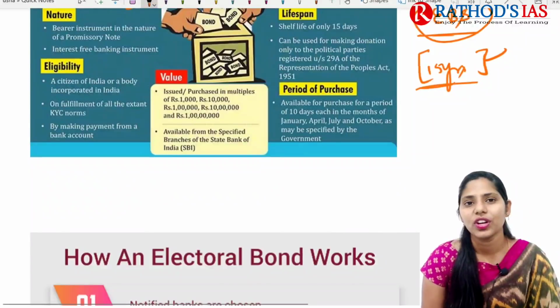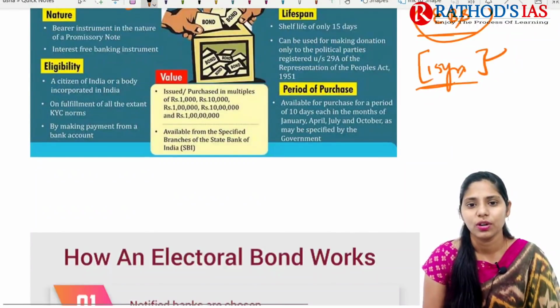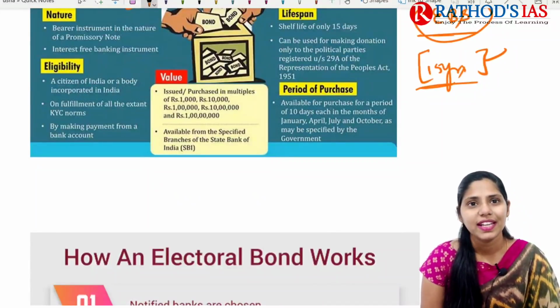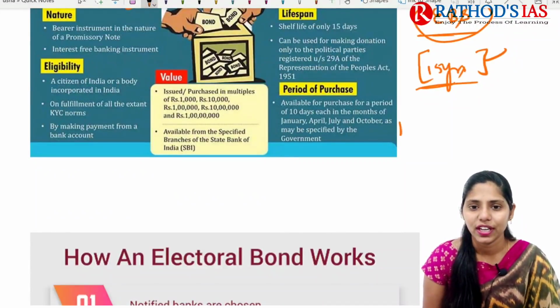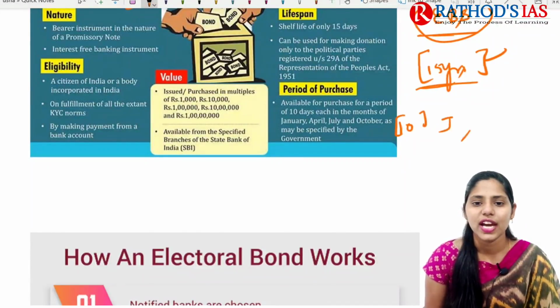And if you are talking about when I can purchase these electoral bonds, these bonds are available for purchase for a period of 10 days in each of the months of January, April, July and October.